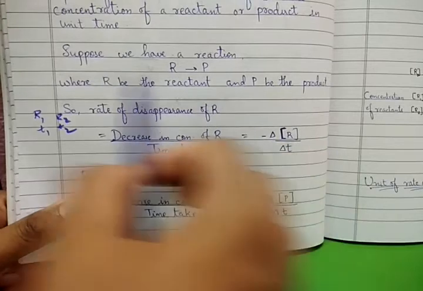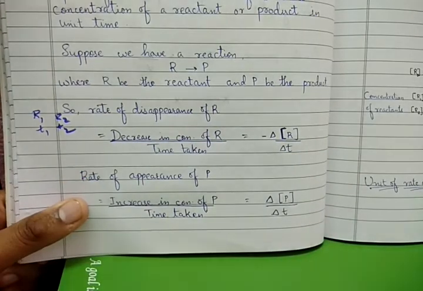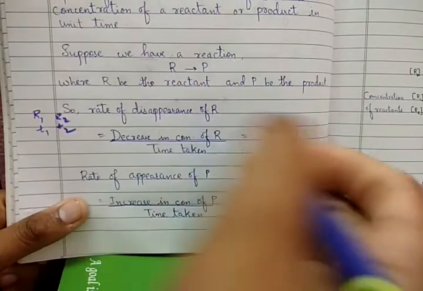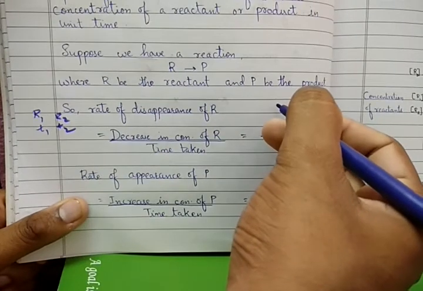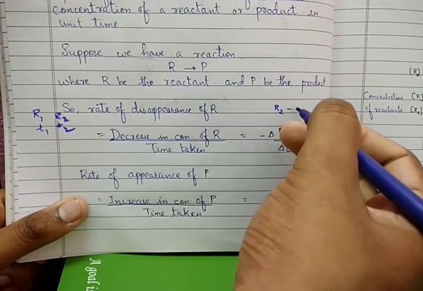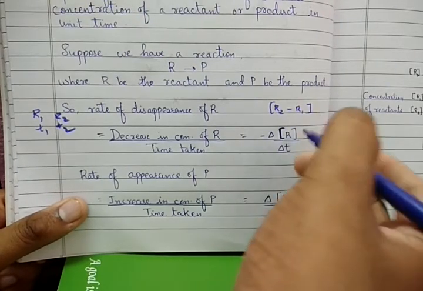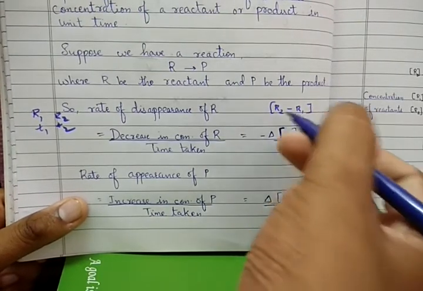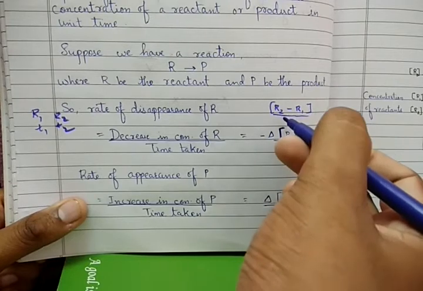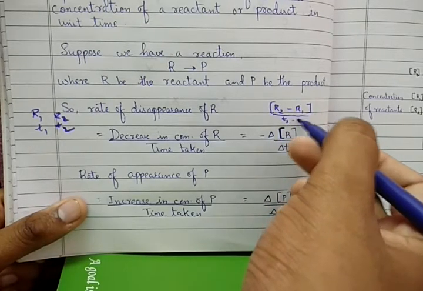So a decrease happens in the concentration, and it changes as R2 minus R1, where the square bracket shows the concentration, divided by the particular time period, T2 minus T1.